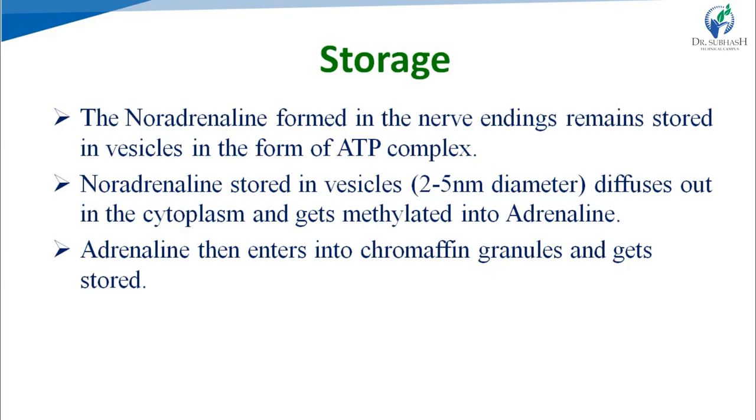So noradrenaline is stored in synaptic vesicles in the form of an ATP complex, and noradrenaline is the precursor for the synthesis of adrenaline. With the help of the phenylethanolamine N-methyl transferase enzyme, a methyl is inserted into the structure of noradrenaline, and noradrenaline is converted into adrenaline, which is then stored in chromaffin granules.